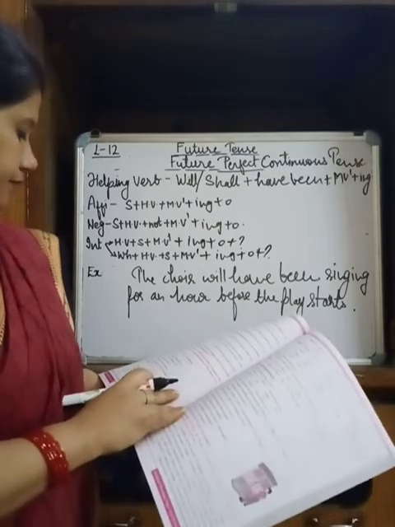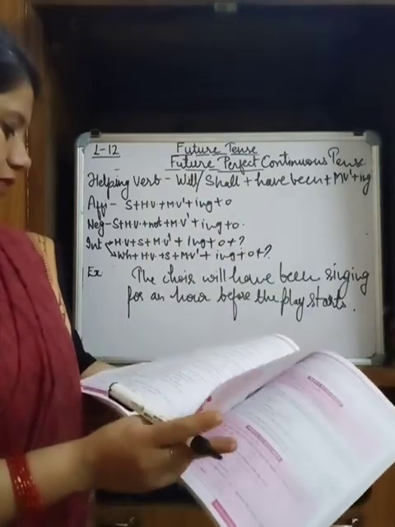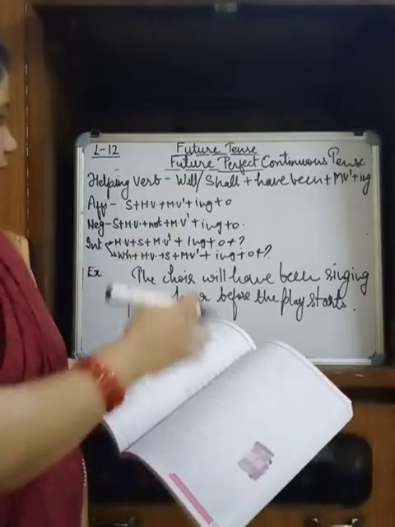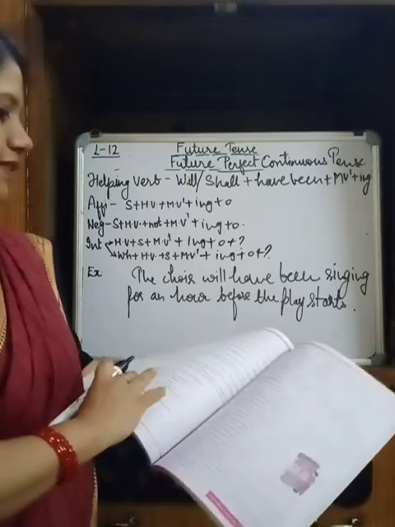So many are there. Interrogative, negative, I have already explained to you one by one. एक साथ में ही मैंने आपको सब explain कर दिया है. Go through it. Solve the exercises.